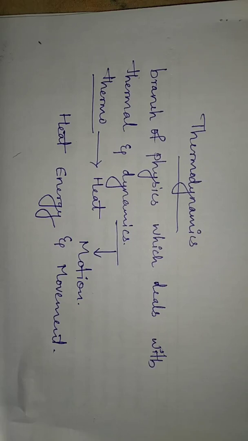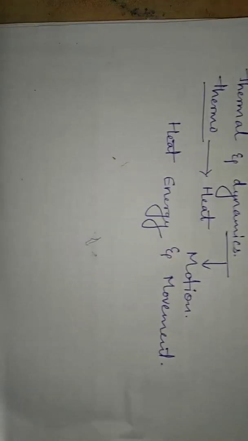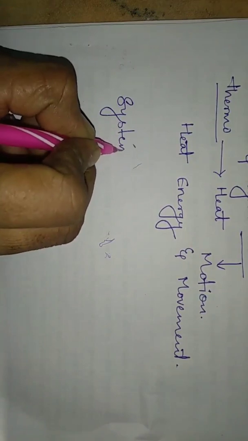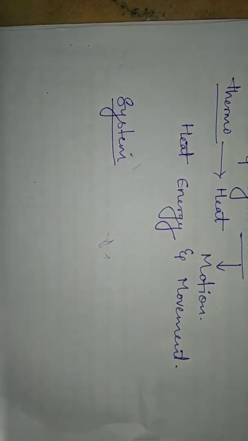Before we start, we need to understand some parameters, which are system and surrounding. First, we have to understand what is a system. What do you mean by system?